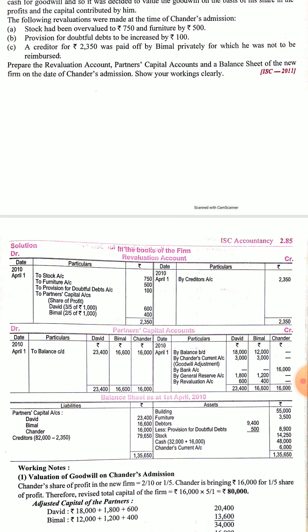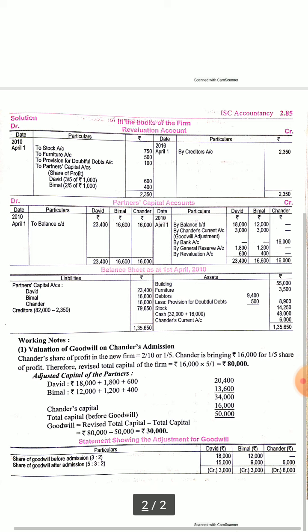so we will debit the revaluation account by provision for doubtful debts. Again, creditor will be devalued because Bimal has paid him privately and he will not be reimbursed for that, so creditor will reduce by 2350. So total 1000 revaluation profit is coming, which will be distributed between David and Bimal in 3:2 ratio. That is old ratio. So 600 and 400 will go to each.